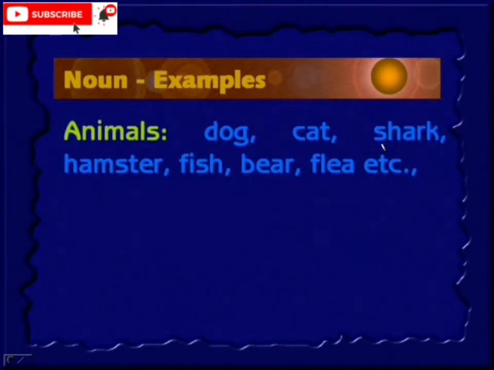Animals. Take all the animals like dog, cat, shark, hamster, fish, bear, flea, etc. So these are all animal names. You take any animal name, so it may be elephant, lion, tiger. You can list out all the animal names. They are all nouns.